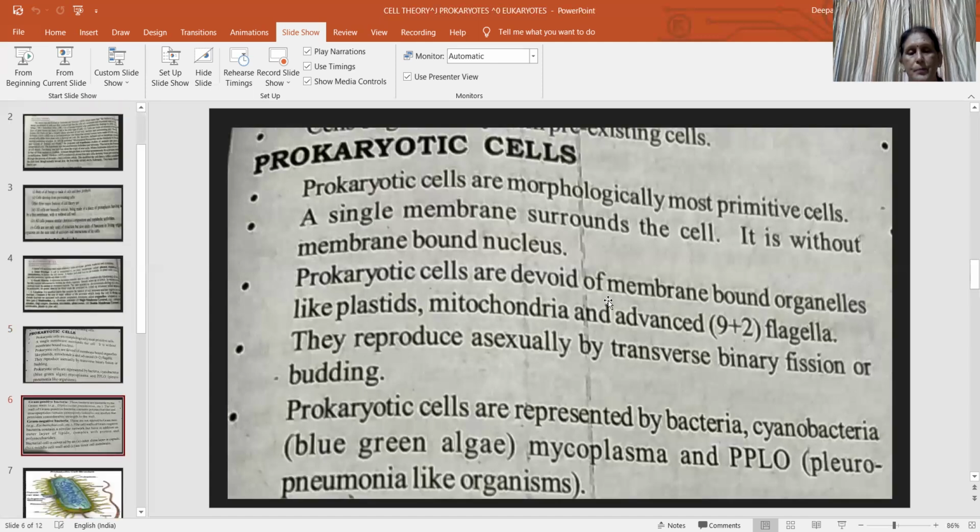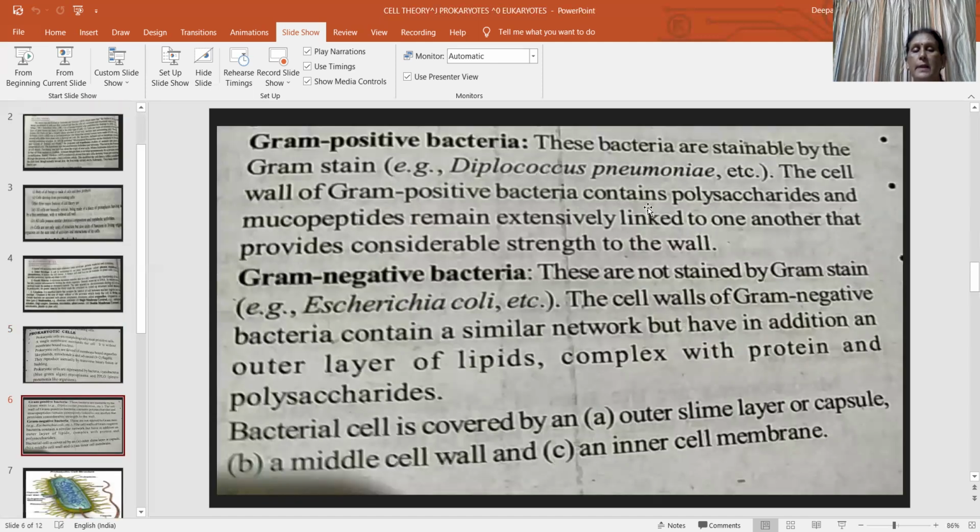Next, bacteria are of two types: gram-positive bacteria and gram-negative bacteria. That means bacteria are divided on the basis of their staining capability, whether they can take the stain or not.